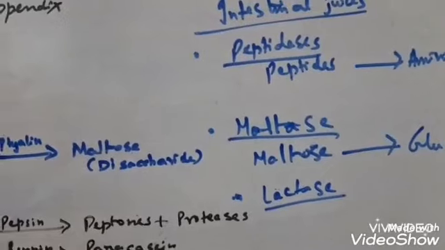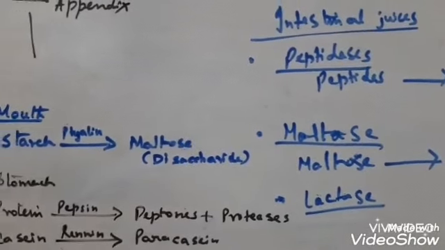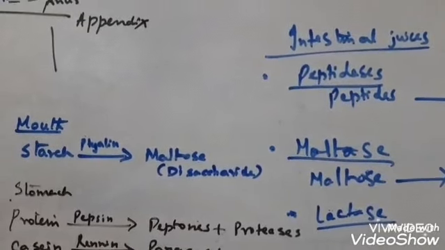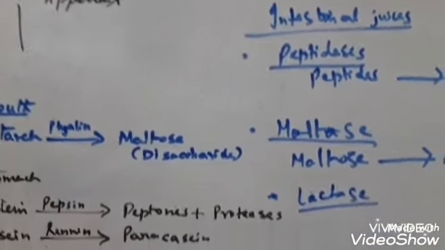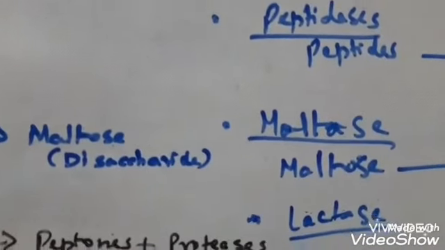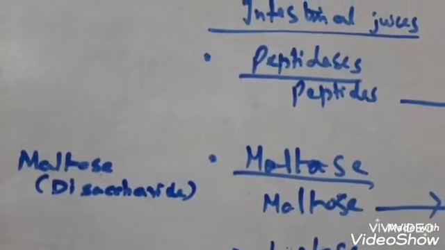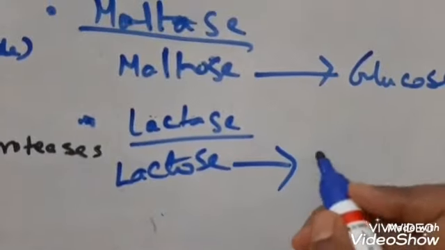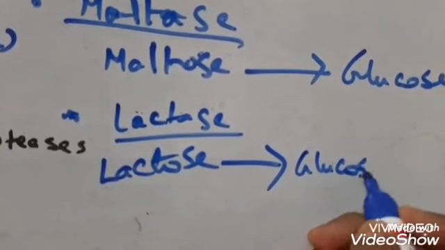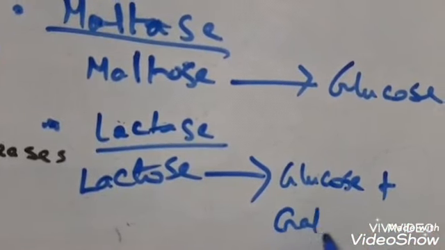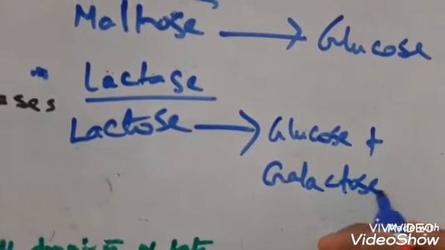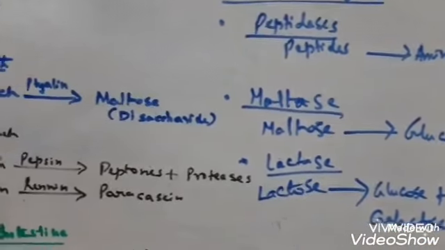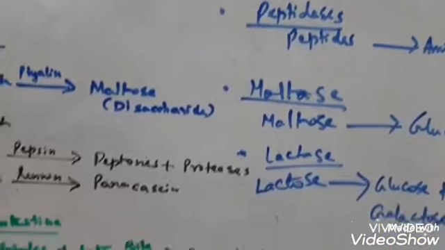Lactase converts lactose, the milk sugar, into glucose plus galactose. Finally, the sucrase, which is also known as invertase.